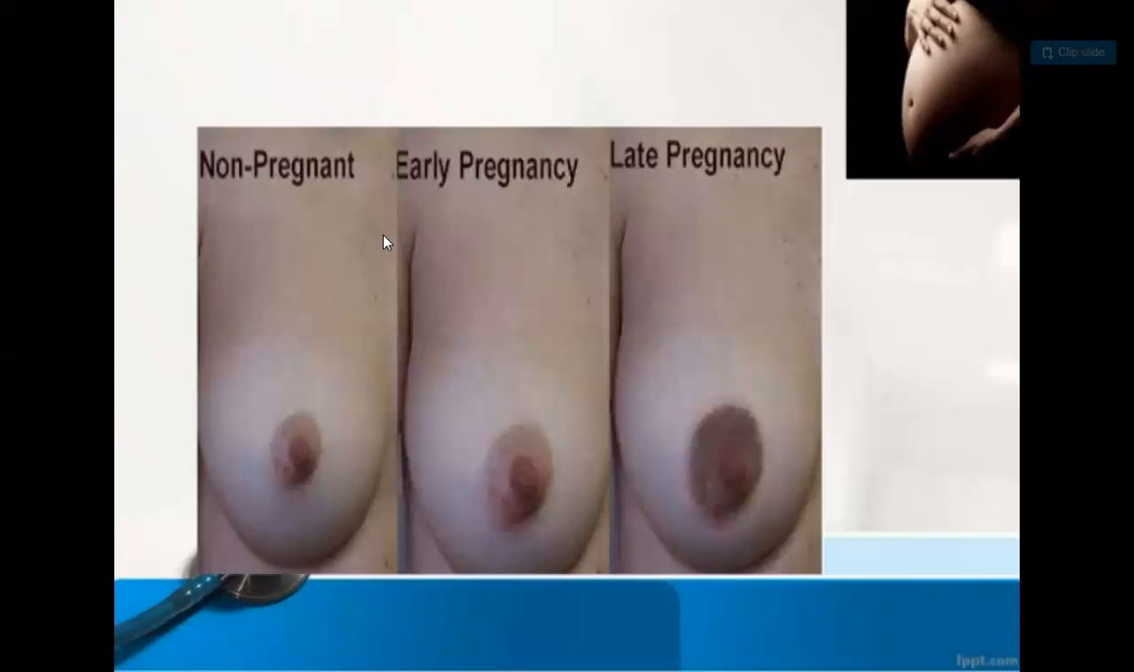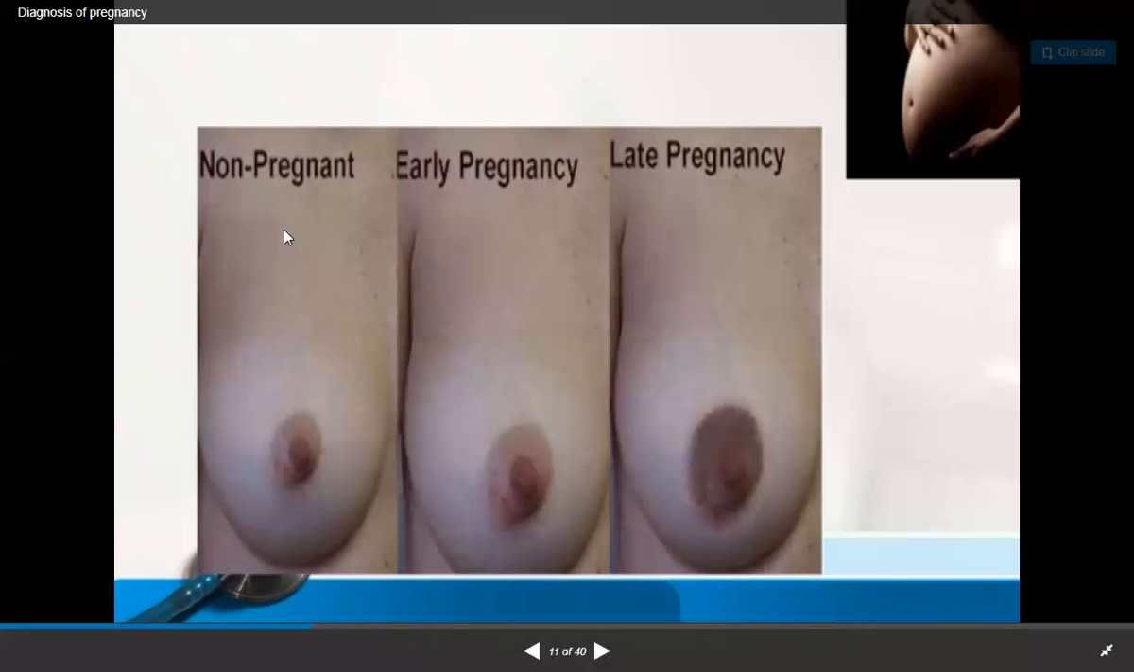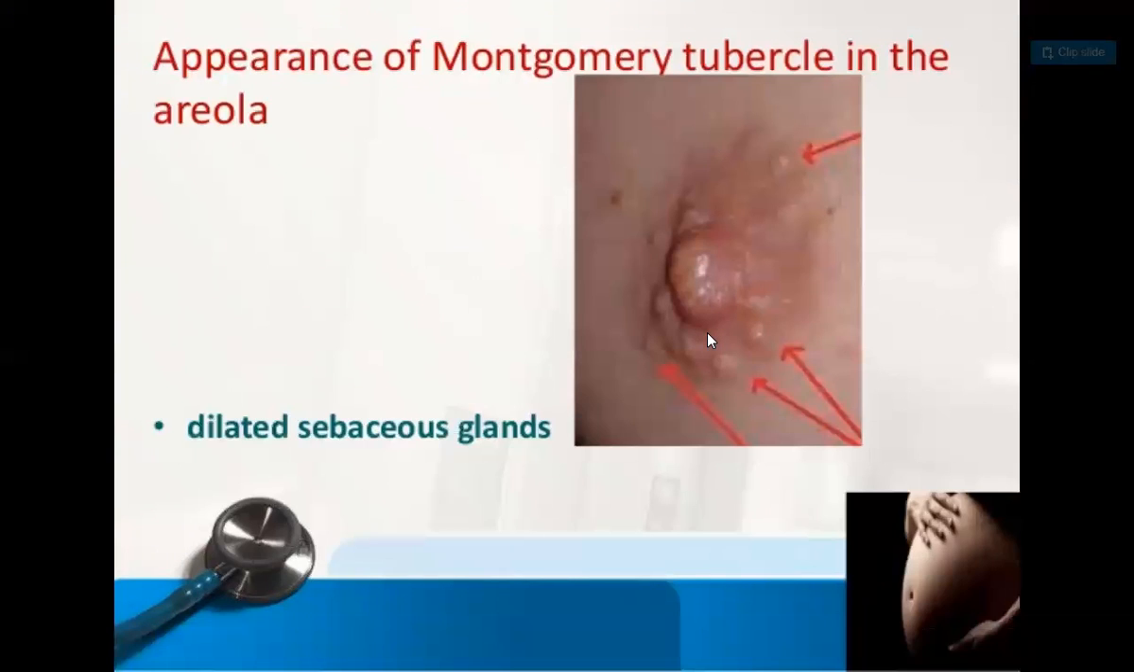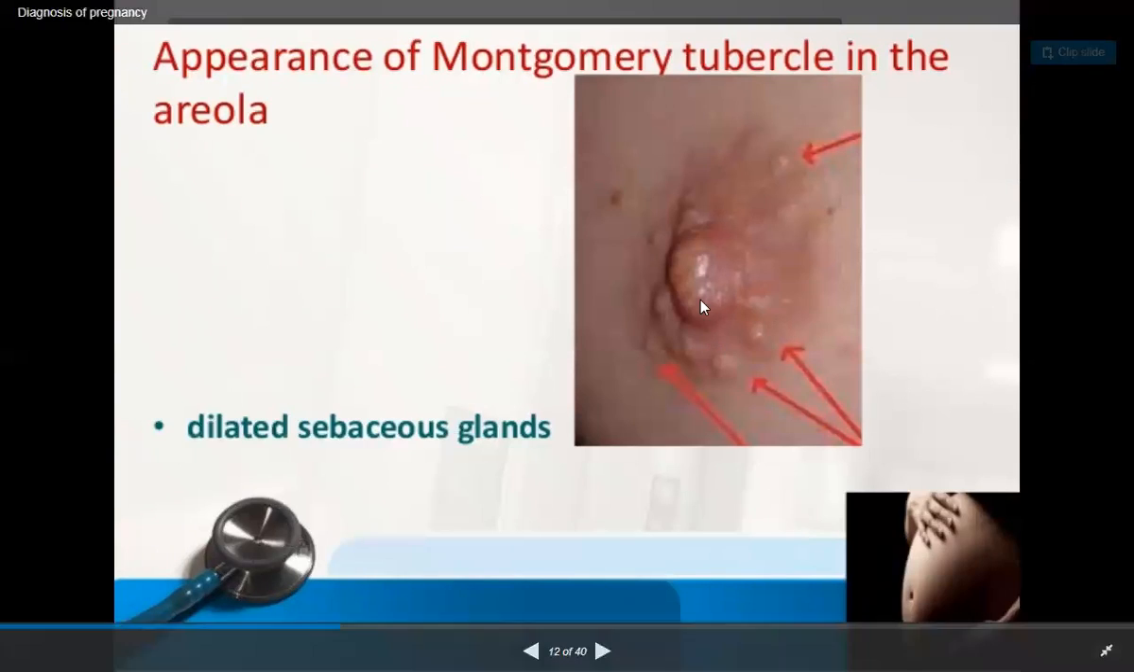And see, these are the changes: this is the non-pregnant, this is early pregnancy, and this is the late pregnancy, where it becomes dark. And now we are going to talk about the Montgomery tubercles. So what is it? This is the nipple, and the tubercles which are present around it are the Montgomery tubercles in the areola. So this is the sign. Actually, it is dilated sebaceous glands. That is what we are going to observe.